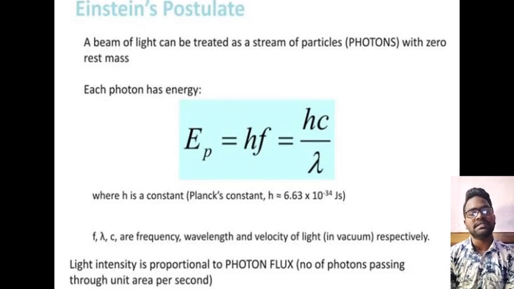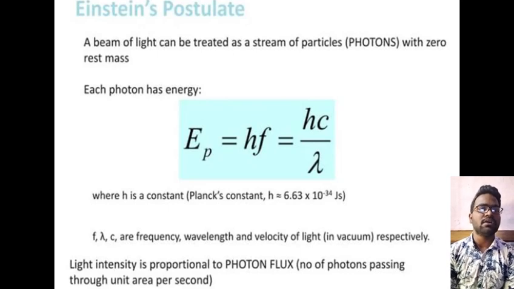It is defined as E of a photon is equal to hf is equal to hc by lambda, where h is a constant, Planck's constant. h is equal to 6.63 times 10 to the power of minus 34 joule-seconds. f, lambda, and c are the frequency, wavelength, and velocity of light in vacuum respectively. Light intensity is proportional to photon flux. It is the number of photons passing through unit area per second.